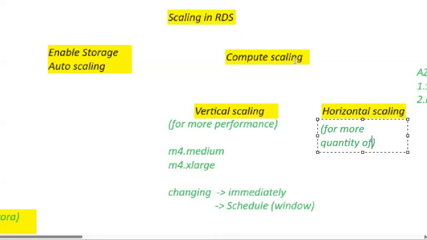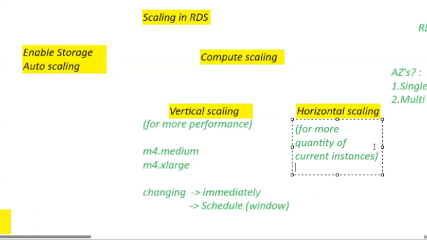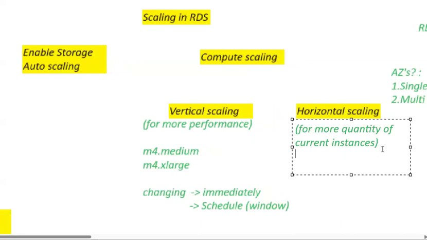How can we scale this? Let's see the process. We can do this horizontal scaling by using read replicas.